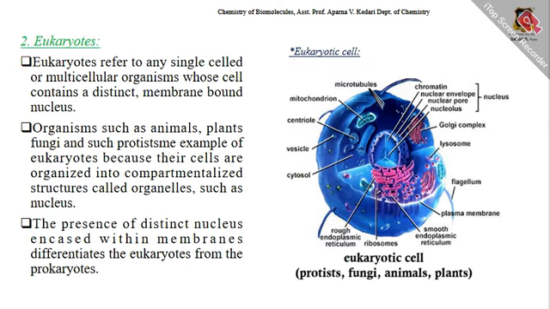Then eukaryotes, for example protists, fungi, animals, plants. Eukaryotes refers to single-celled or multicellular organisms whose cells contain a distinct membrane-bound nucleus. Organisms such as animals, plants, fungi, and protists are examples of eukaryotes because their cells are organized into compartmentalized structures called organelles, such as the nucleus. The presence of a distinct nucleus encased within membranes differentiates eukaryotes from prokaryotes.